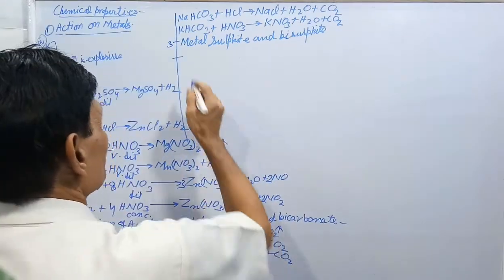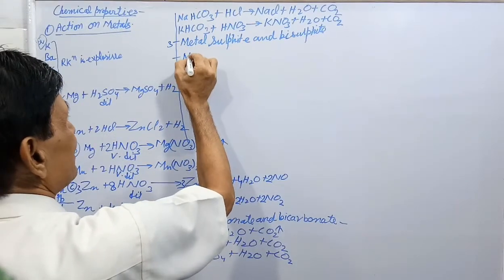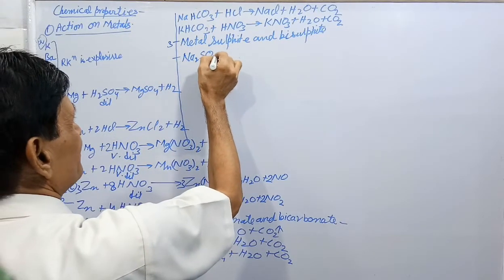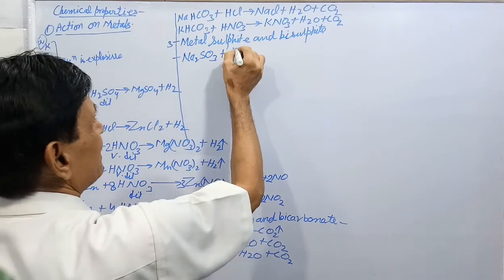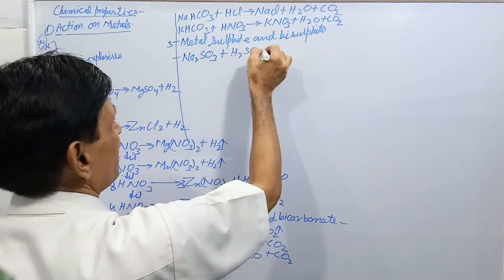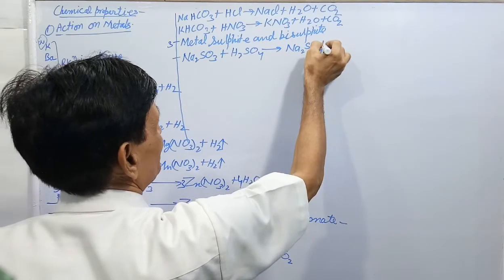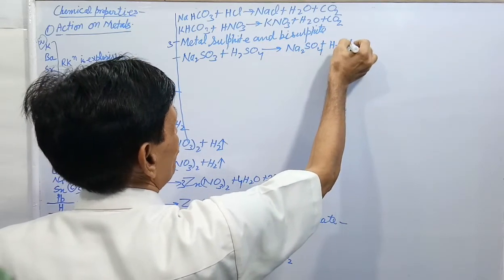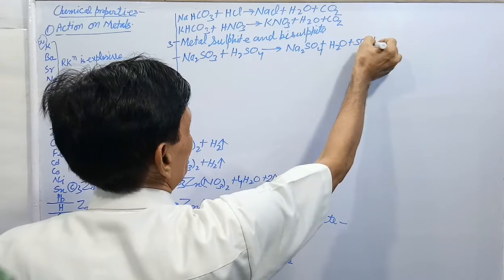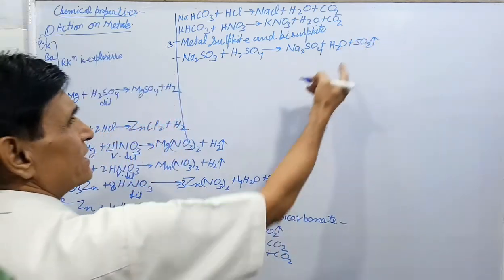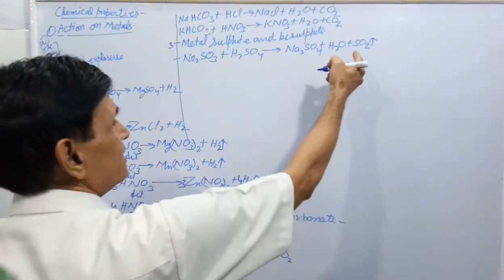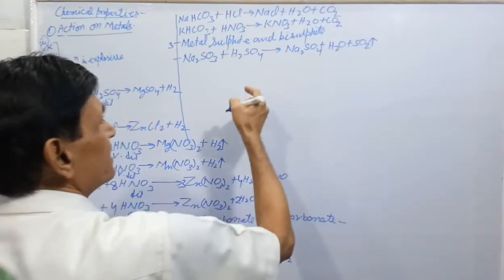See the reaction. Here, like Na2SO3 reacts with H2SO4 to give Na2SO4 plus H2O plus SO2. This SO2 gas has suffocating smell and turns blue litmus red, then bleaches it.